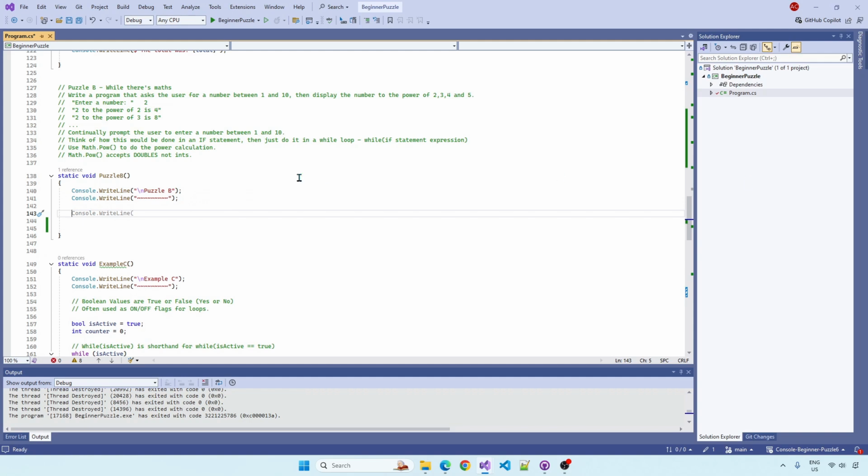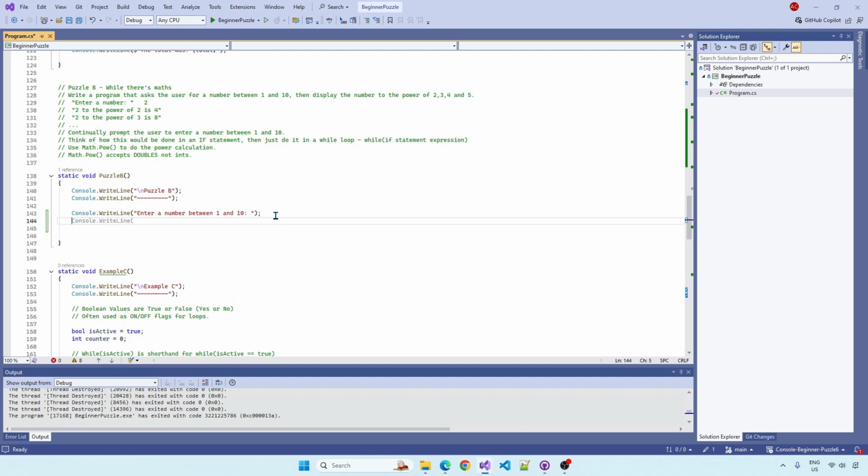Okay, so let's just get the user's input. Enter a number between 1 and 10. I maybe should have had all that written out there for you, but whatever. The input is going to be a double, as we've discussed.